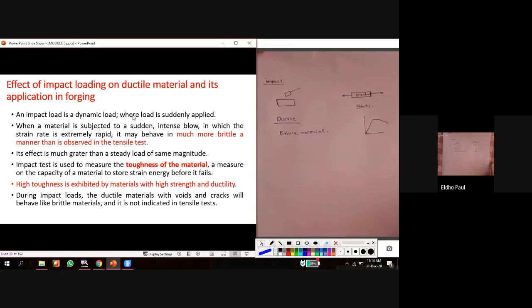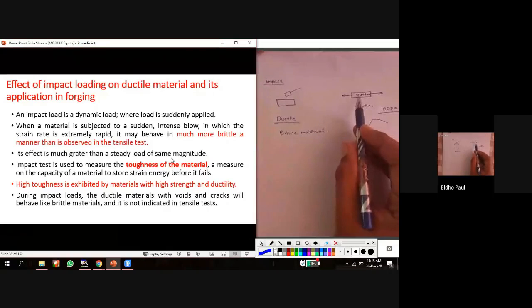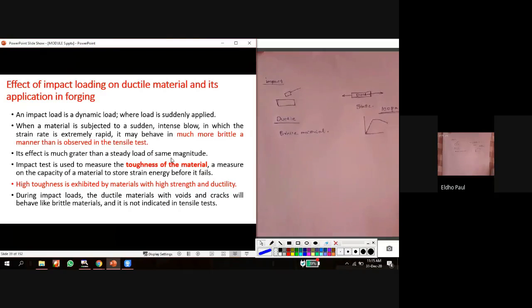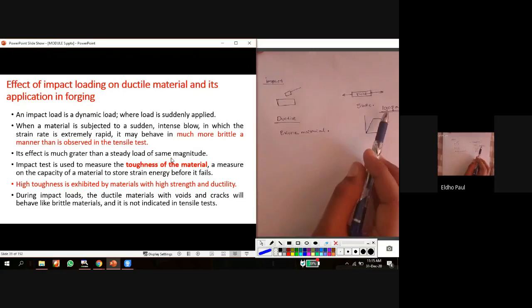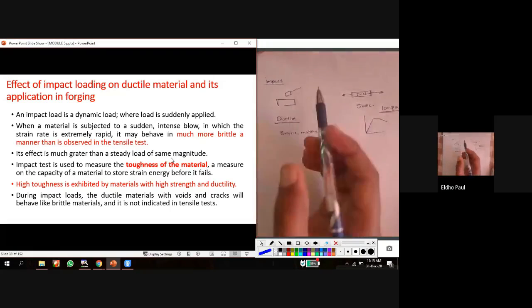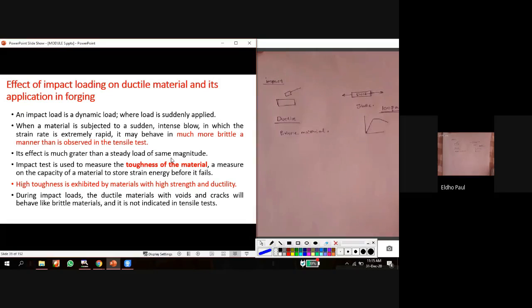So its effect is much greater than that of a steady load of the same magnitude. Maybe for this ductile material, for example, we apply a 100 Pascal stress. There is no huge deformation or fracture when we apply 100 Pascal as a static load. But when we apply the same 100 Pascal on the same material as an impact load, there may be some fracture. So the behavior of the material will be different based on the type of load.